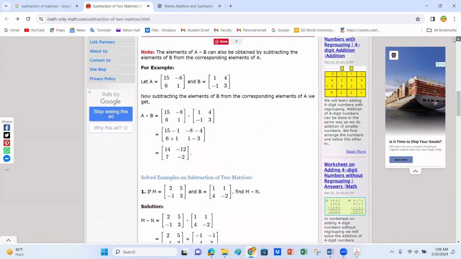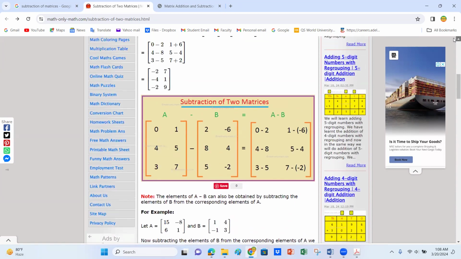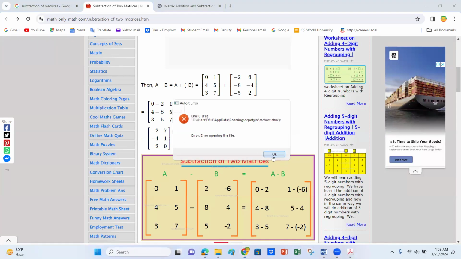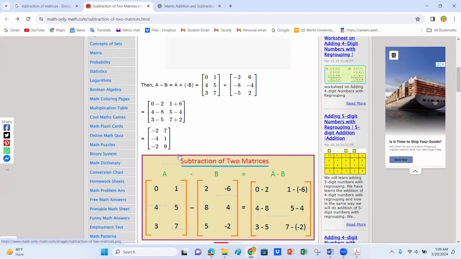For example, yes, this is okay. These are the two matrices. It has the 3 rows and 2 columns. It has the 3 rows and 2 columns, 3 by 2, 3 by 2. And that is its resultant matrix. And also you notice that its order is the same, 3 rows and 2 columns. So that is the beauty of the addition and subtraction of the matrices, that their resultant matrices also with the same order like the questions matrices.